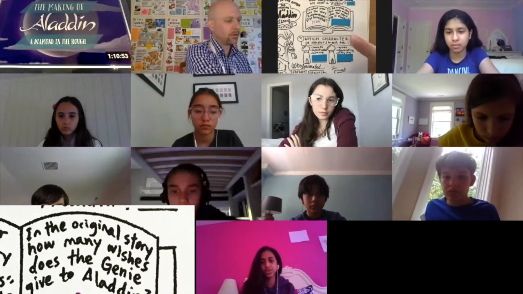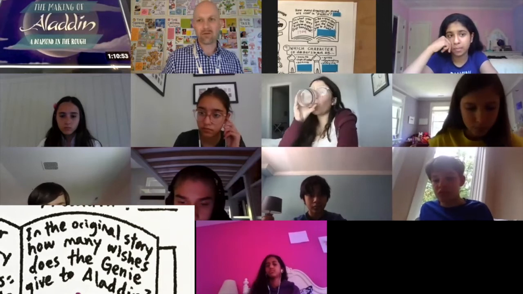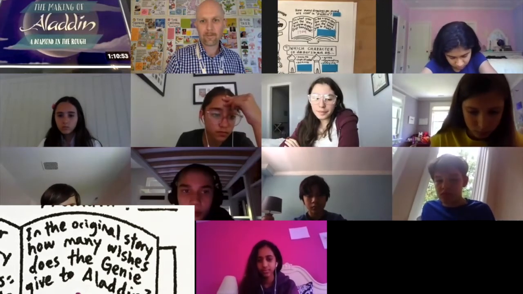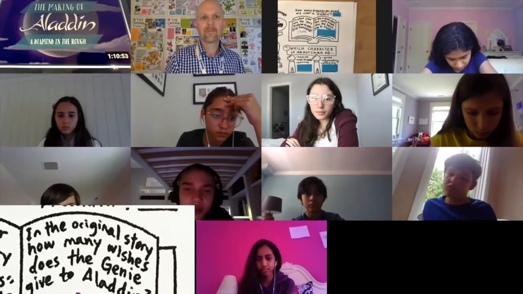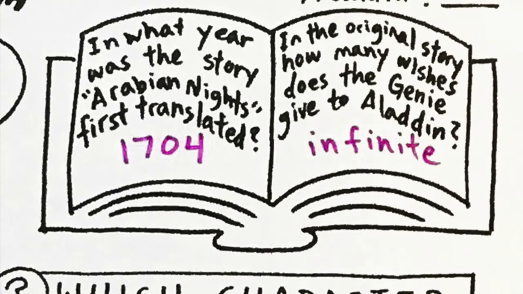In the original story, how many wishes does the genie give to Aladdin? The question is, in the original story, how many wishes does the genie give to Aladdin? Brandon. Originally, he is given an infinite amount of wishes. Yeah, very good. Infinite amount of wishes. The first version of the Disney movie also had infinite wishes, but they wanted to simplify it, which is a good design strategy. All right, thank you, Brandon.